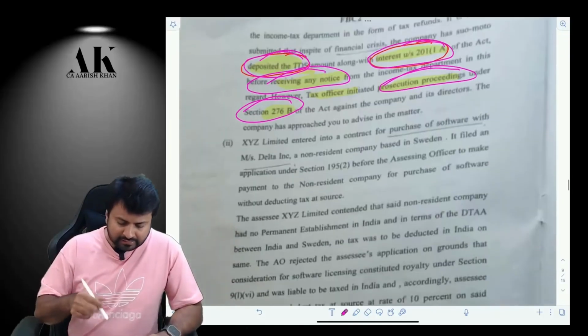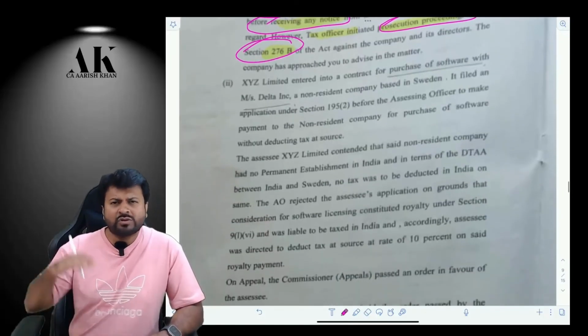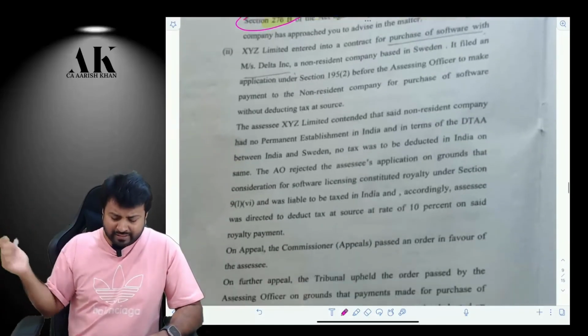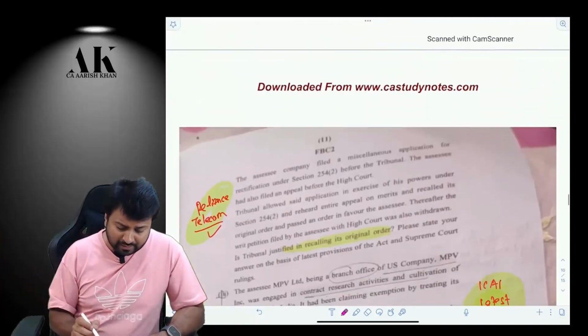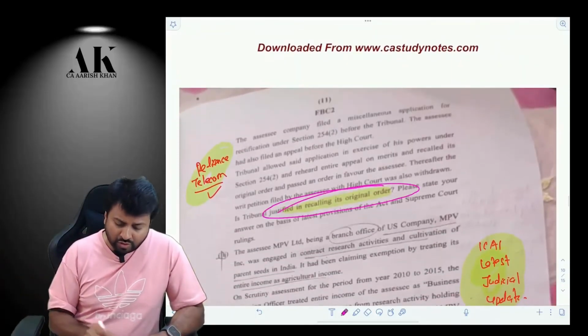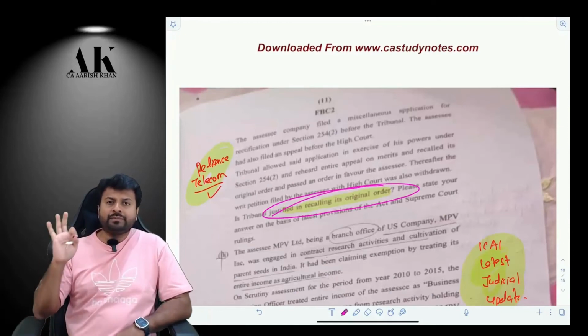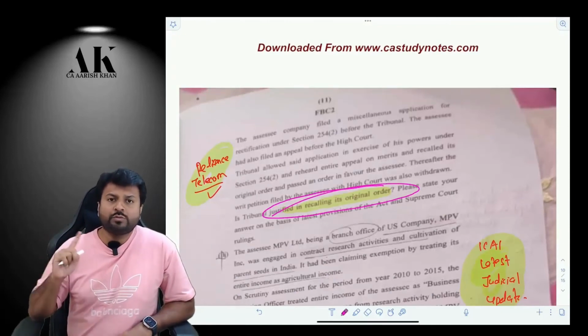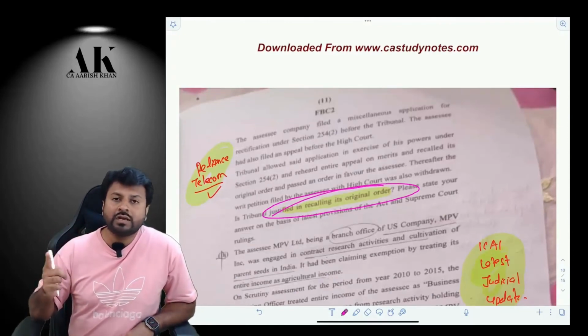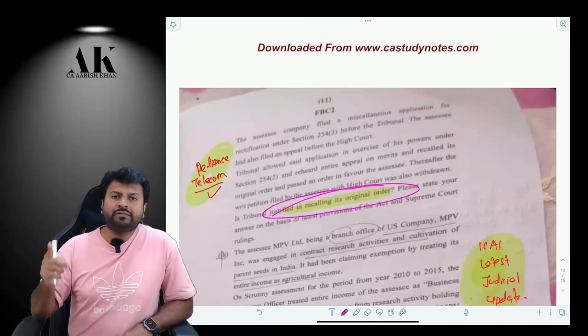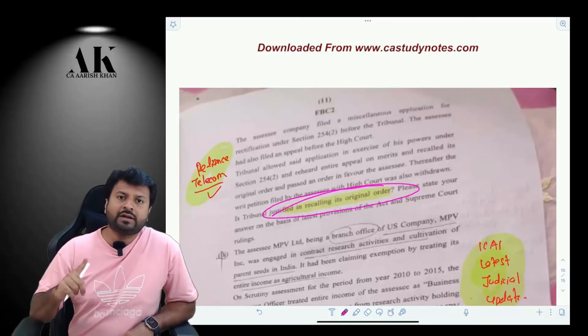Okay. The next question is also based on recent case law, and this was a case law we have discussed a lot of times earlier. Does the tribunal have the power to recall its own order? No, the tribunal does not have the power to recall its own order. At most, a tribunal can rectify its order under section 254(2) if there is a mistake apparent from the record.